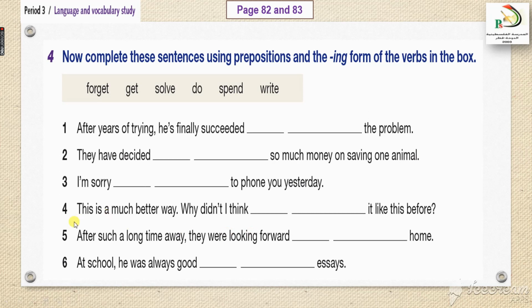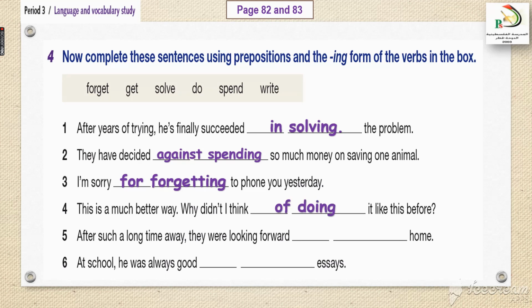We have the words given: forget, get, solve, do, spend, and write. After years of trying, he's finally succeeded in solving the problem. They have decided against spending so much money on saving one animal. I'm sorry for forgetting to phone you yesterday. This is a much better way. Why didn't I think of doing it like this before?